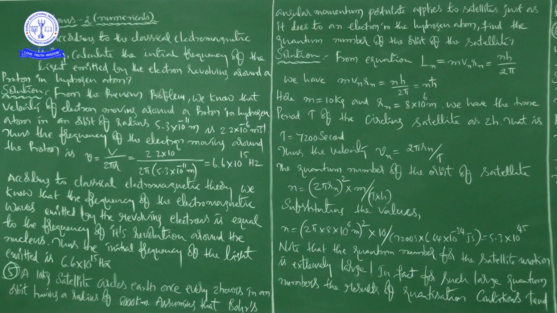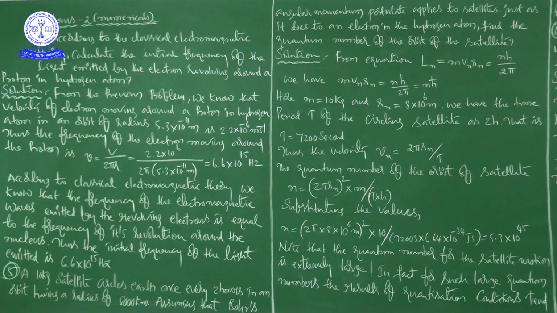In continuation to the last class, that is what Unit 1 numericals, right? In this class we start with the next problem. So here if you see that last class, right, there we stopped with the third problem. Now we start with the fourth problem. First I will tell you the problem and then we will go for the solution.